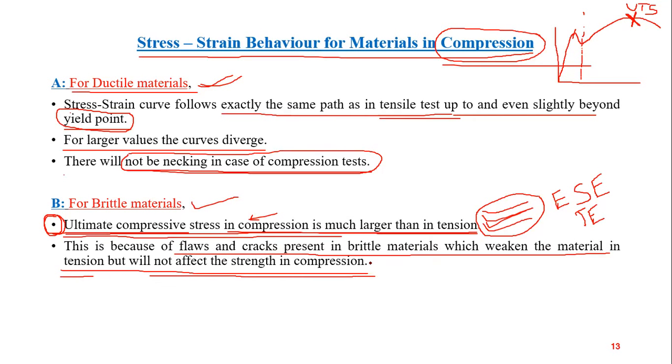So this is related to the microstructure of brittle materials. But you have to remember this. These are two very important points for brittle material, and these two properties make them suitable for use where large compressive stresses are required. Okay, so this you have to remember for these materials.